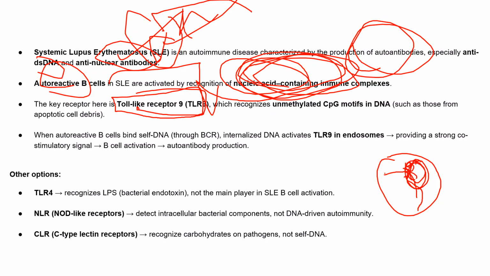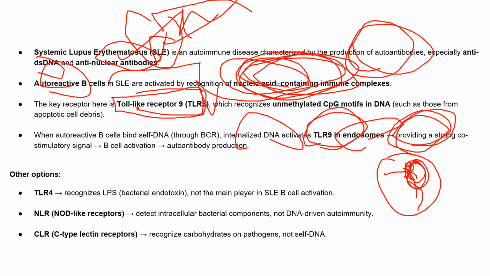When this autoreactive B cell binds to this self DNA through the BCR, it internalizes this DNA and activates TLR9 in endosomes, and they will provide strong co-stimulatory signals.